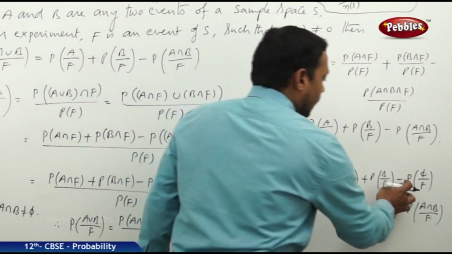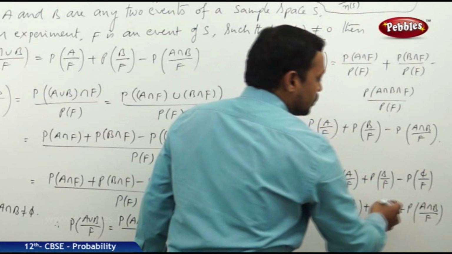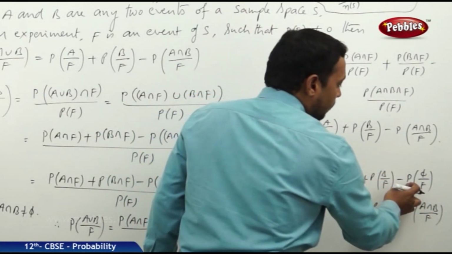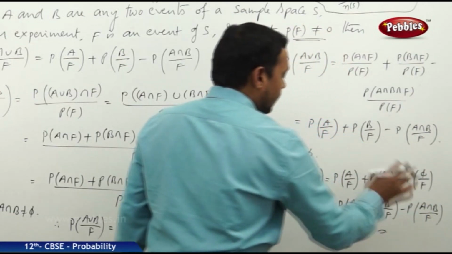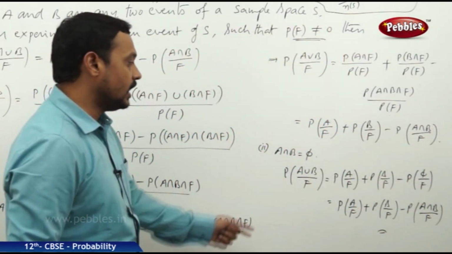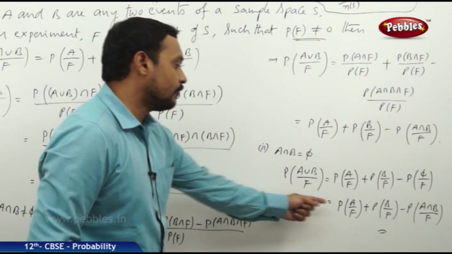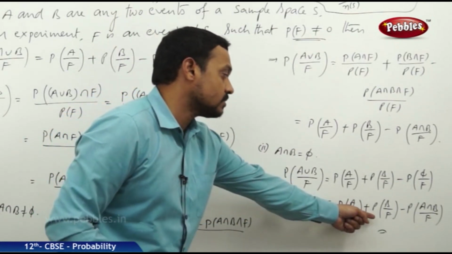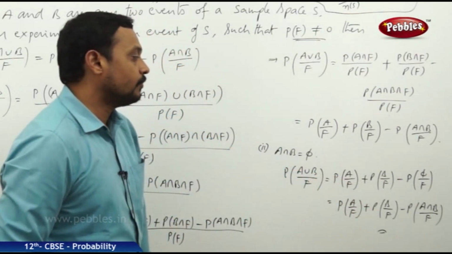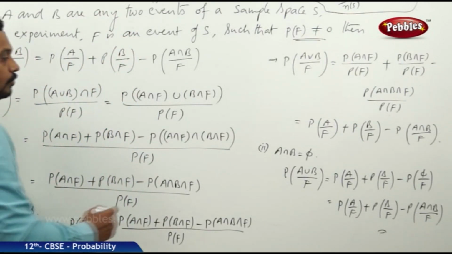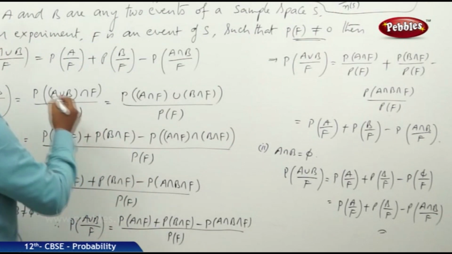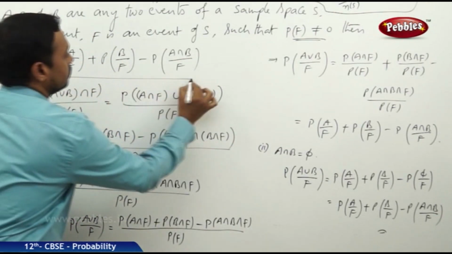So that we can write this one as minus P of 0, and later it can be replaced by probability of phi by F, and phi can be replaced by A intersection B. So finally probability of A union B by F is equal to P of A by F plus P of B by F minus P of A intersection B by F. So whether A intersection B is not equal to phi or equal to phi, the property is common.